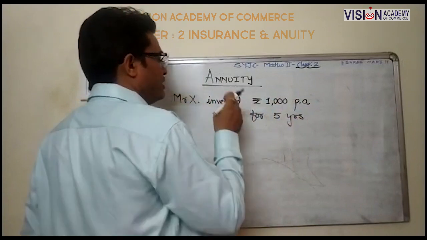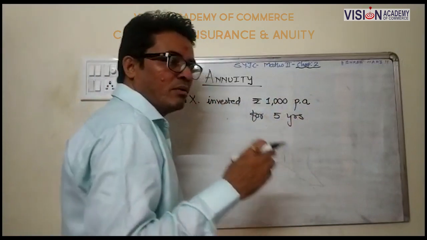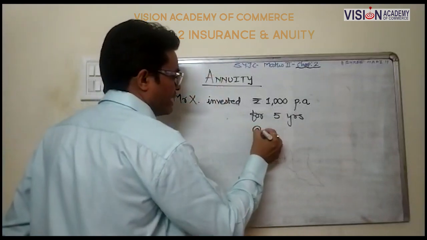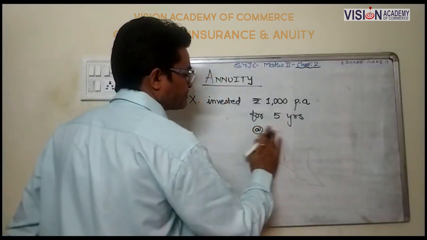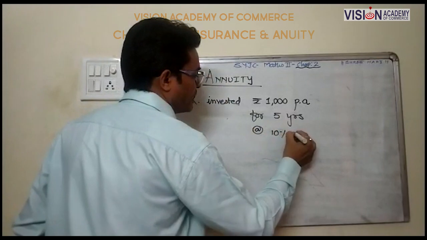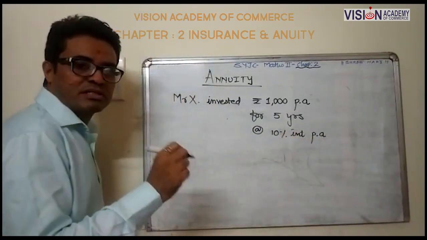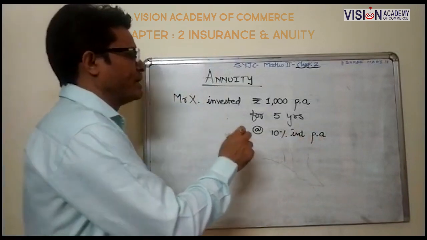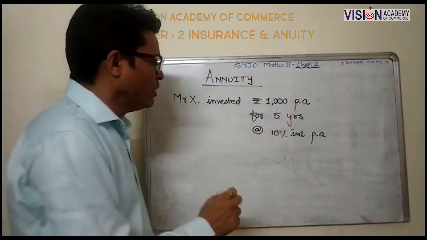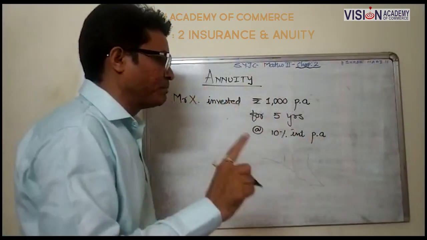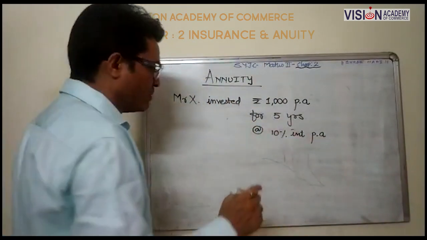And whenever we invest some amount, we earn some interest also. So he invests at the rate of 10% interest per annum. Means Mr. X invested rupees 1000 per annum for how many years? 5 years, at the rate of 10% interest per annum.